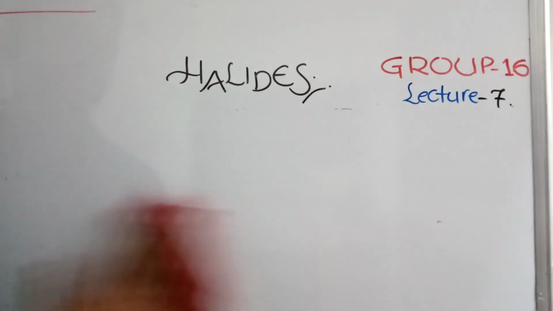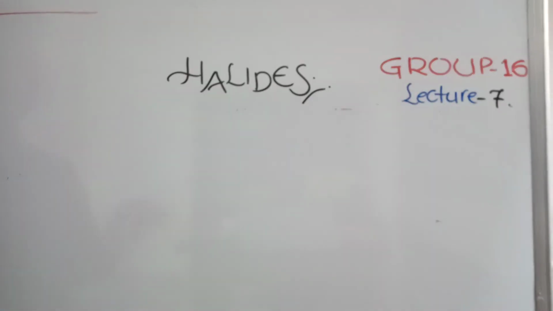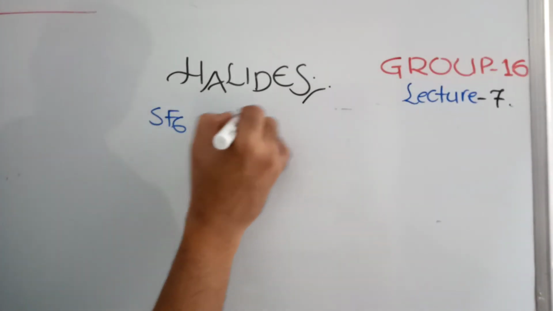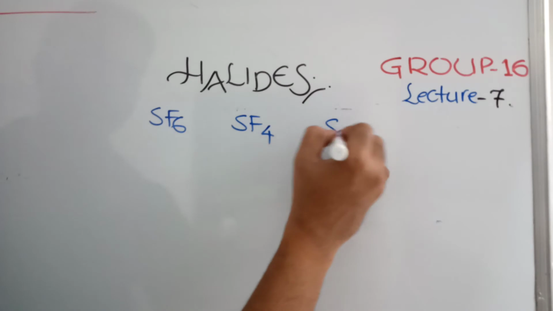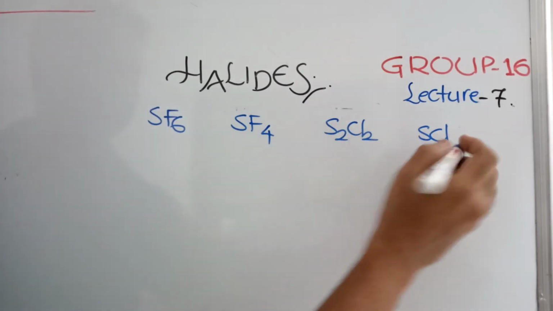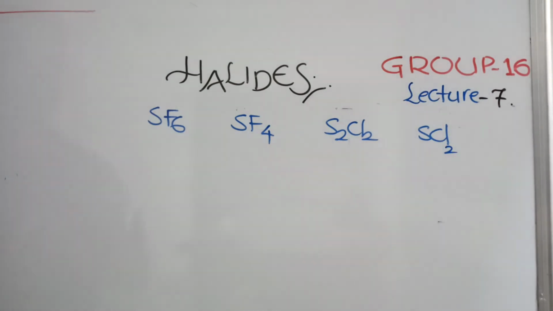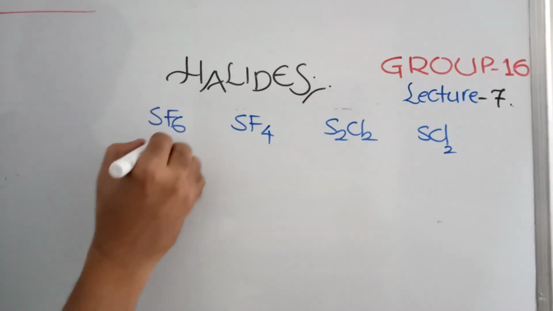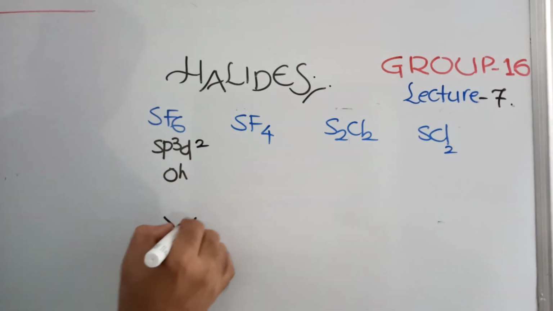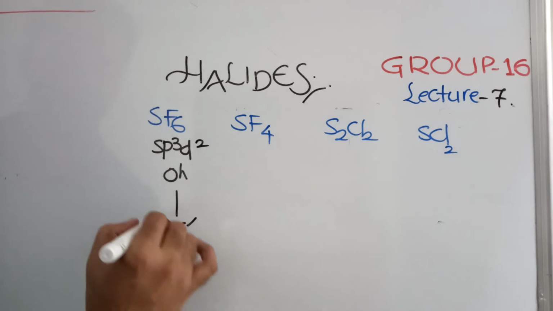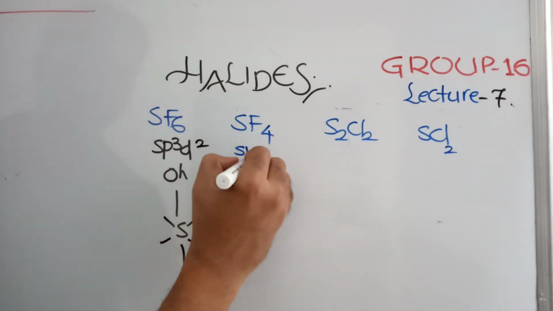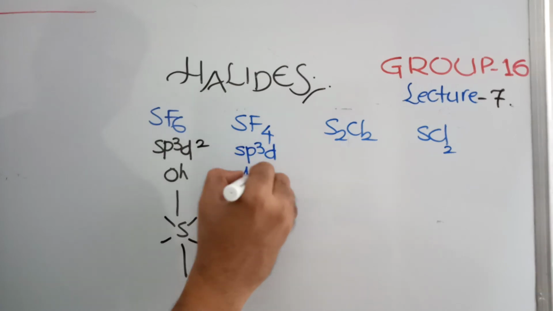So what is their speciality? Structures are very important, very special. SF6 I am taking as the most common, SF4, S2Cl2, SCl2. SF6 structure will be like this: sp3d2 hybridization, octahedral geometry, 1, 2, 3, 4, up and down. SF4 will be sp3d hybridization, one lone pair is there.